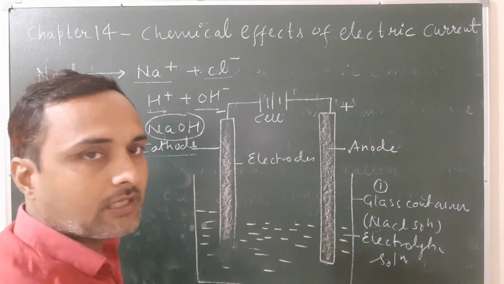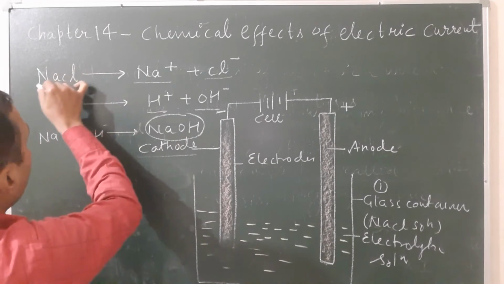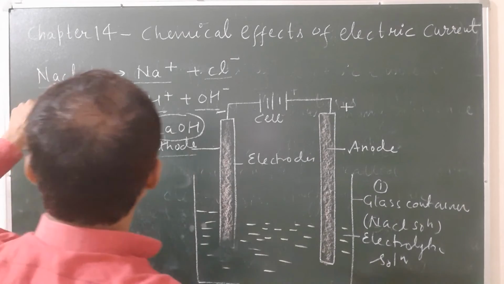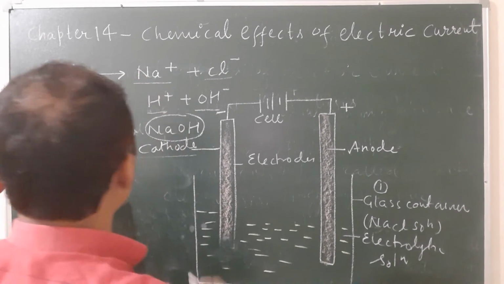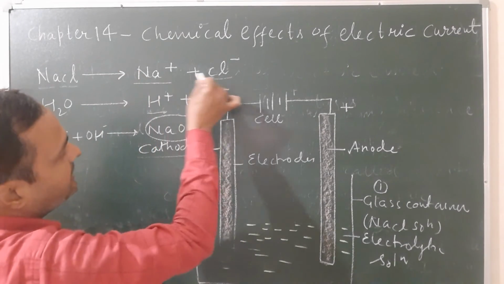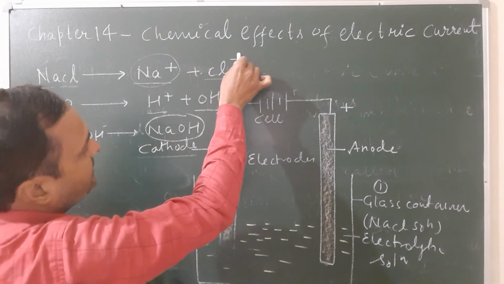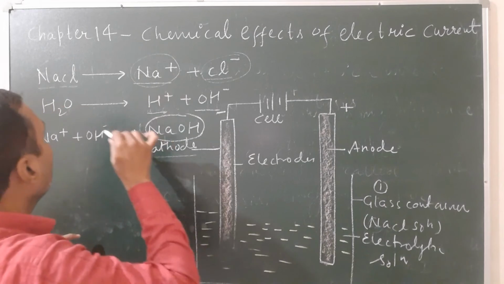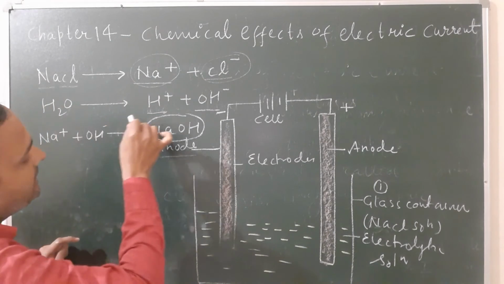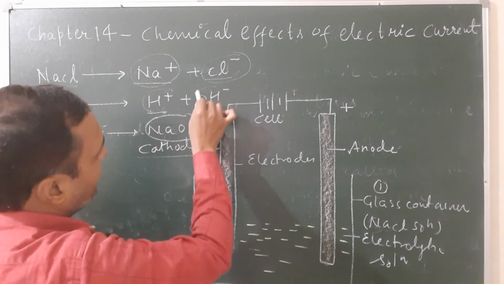So let us see the chemical changes. First of all, NaCl, that is common salt, spread in the electrolytic solution, splits into ions. It will give Na+ and Cl-. Na+ is called sodium ion, and Cl- is called chloride ion. At the same time, water also splits into hydrogen ion and hydroxide ion.